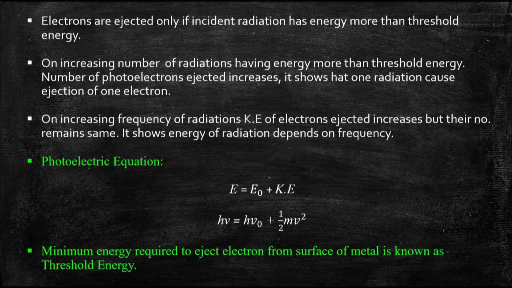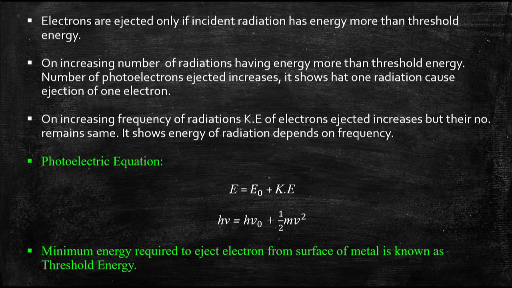This was because of their different kinetic energies, and the kinetic energies were different because of the different frequencies of the two radiations. Meaning the number of electrons ejected does not depend upon the frequency. The kinetic energy depends upon the frequency, and the number of electrons ejected depends upon the number of radiations.